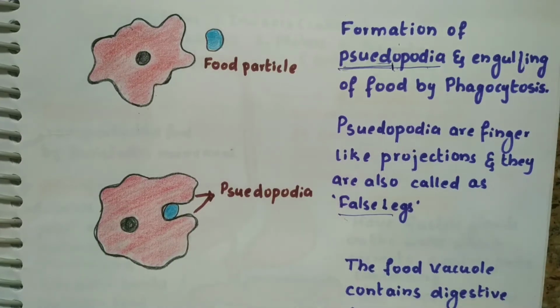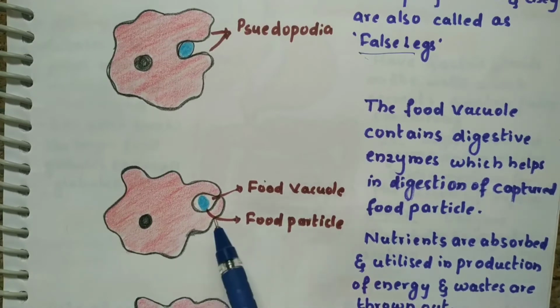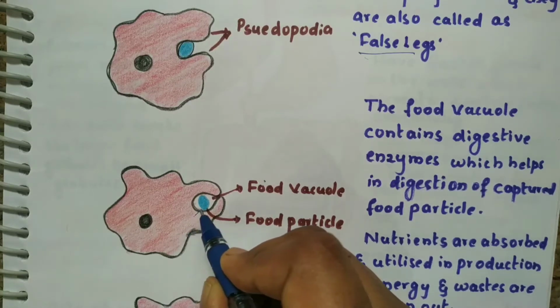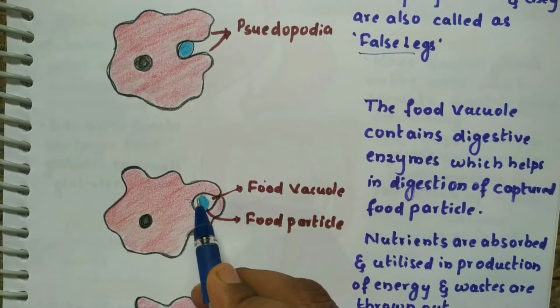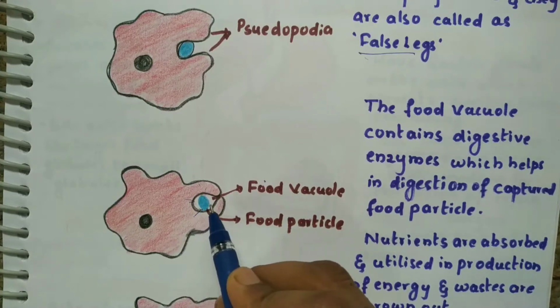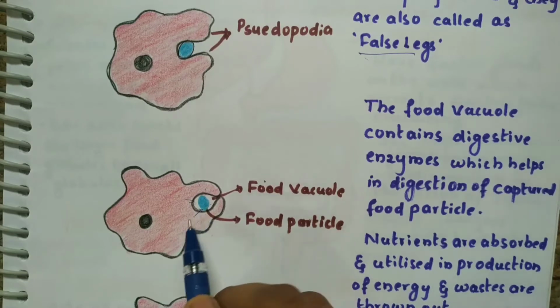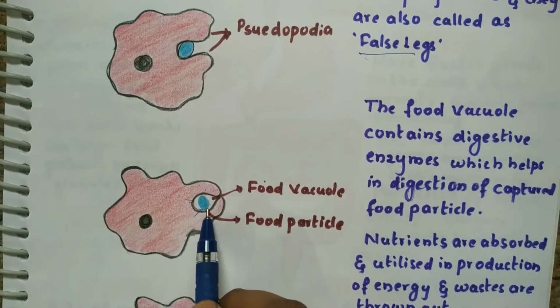Next, when it captures, it forms a food vacuole. So in this vacuole, from inside the body of the amoeba, all the enzymes which can digest this food particle will be secreted into this food vacuole. And the digestion of the food occurs. These enzymes which are released from the body of the amoeba will help to digest the food.